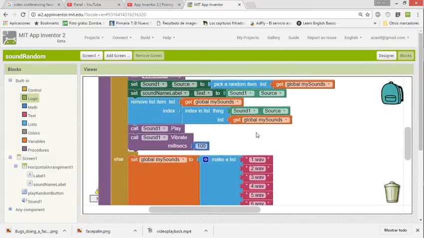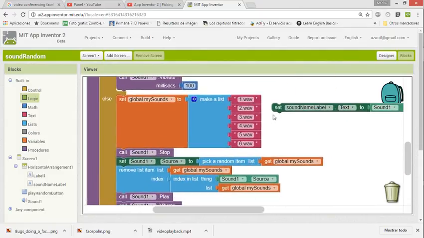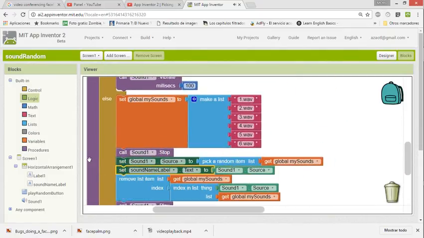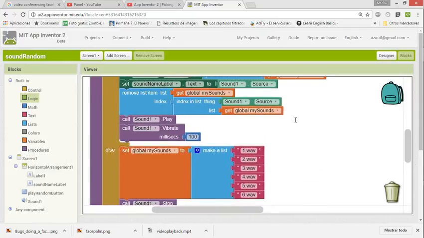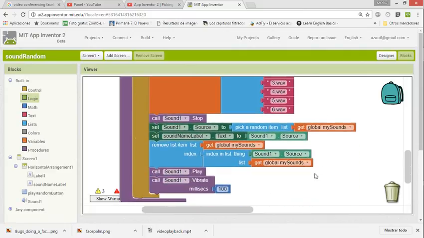We are missing something here. The sound name label, when we again load the list. In that way, we are not having a repetitive thing. Okay, so this is another way to make it.